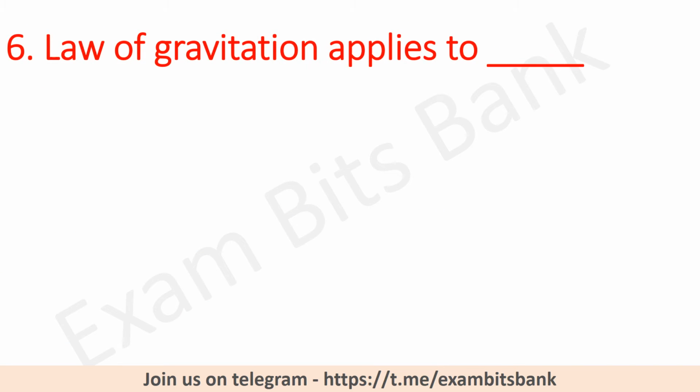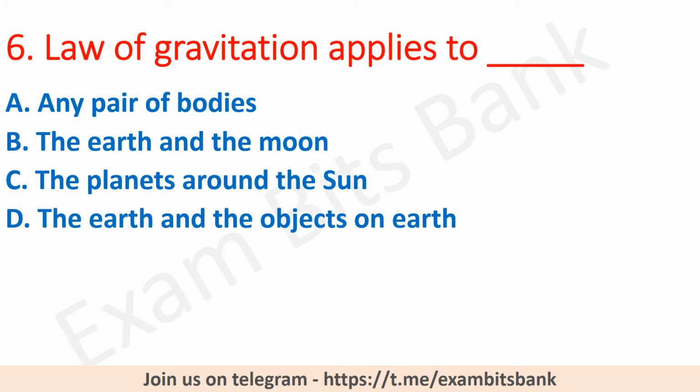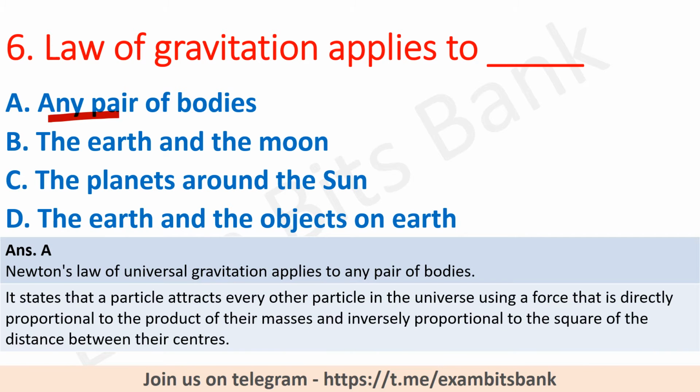Law of gravitation applies to, options are any pair of bodies, the earth and the moon, the planets around the sun, and the earth and the objects on earth. The correct answer is any pair of bodies, option A. Newton's law of universal gravitation applies to any pair of bodies. Moving on to next question.